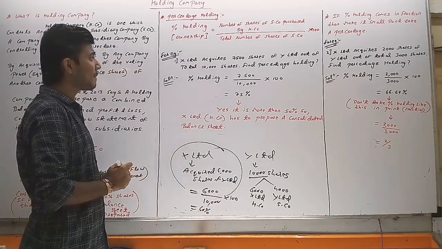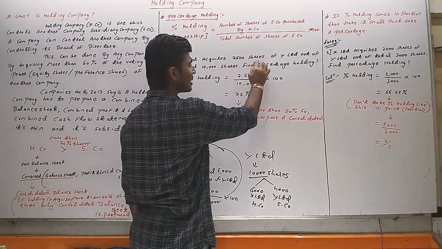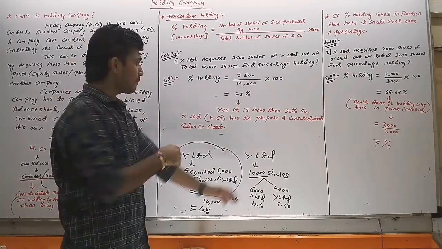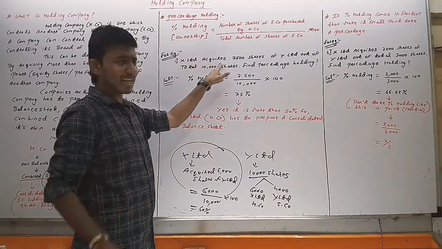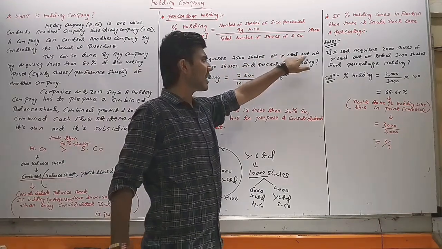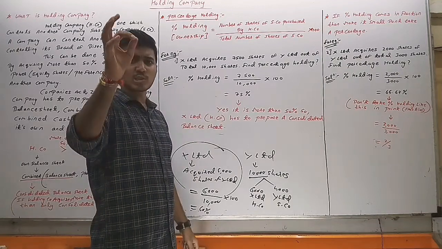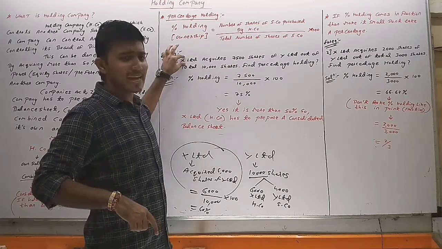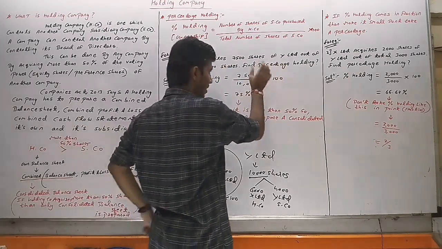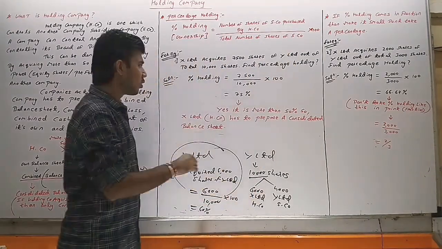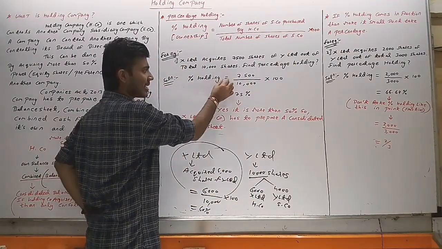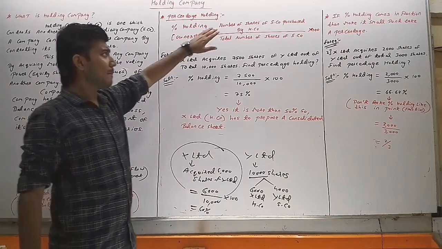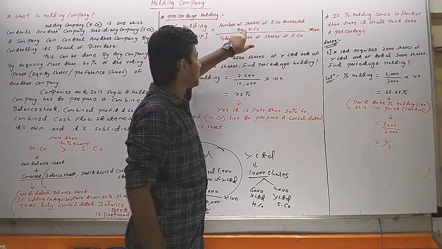Here also we have taken one example. X Limited acquired 7,500 shares of Y Limited out of a total of 10,000 shares. Suppose X Limited has purchased 7,500 shares of Y Limited out of 10,000 shares. We have to find the percentage holding. So the formula: percentage holding equals the number of shares of the subsidiary company purchased by the holding company.